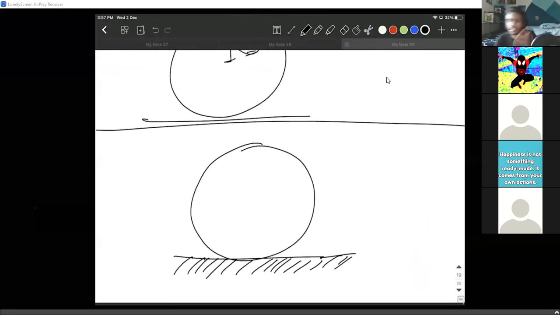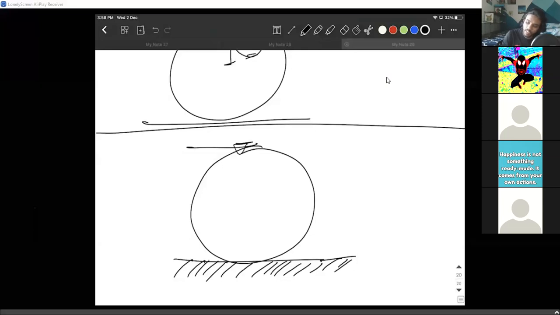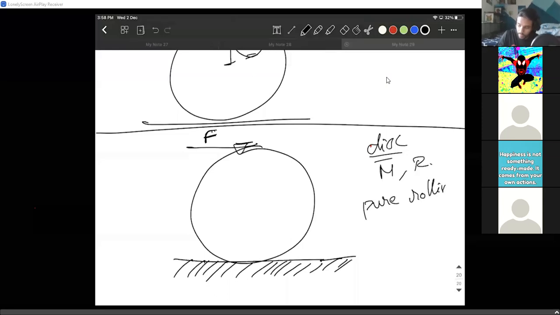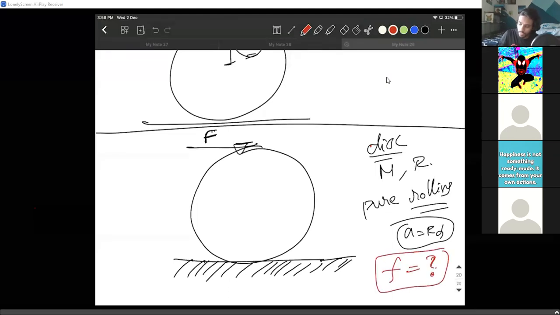But let's look at another problem. In this problem, I'm applying a force at the topmost point. Again, same problem, the same disk, mass m, radius r. I've mentioned that it is in pure rolling, so a equals R alpha. Now find the friction. How much is the friction? Shall we look at the problem?